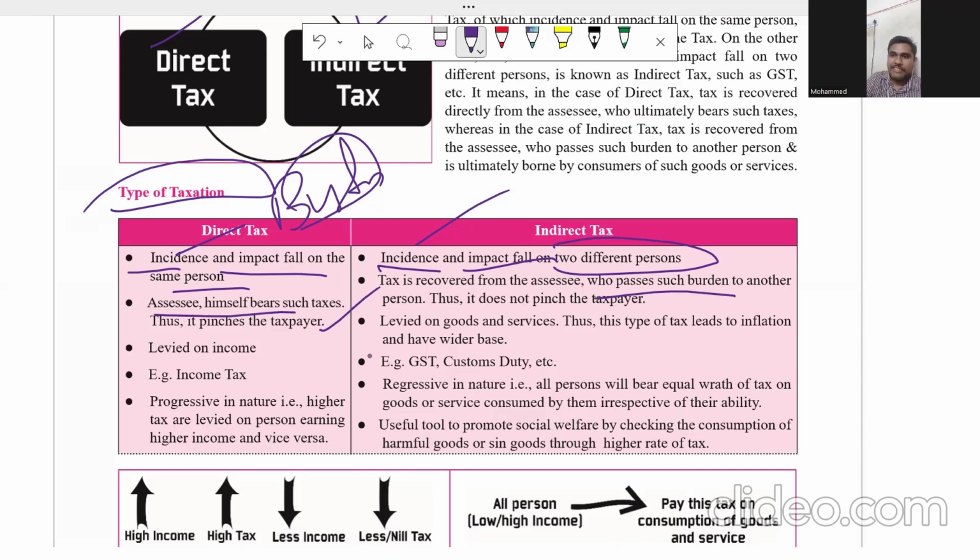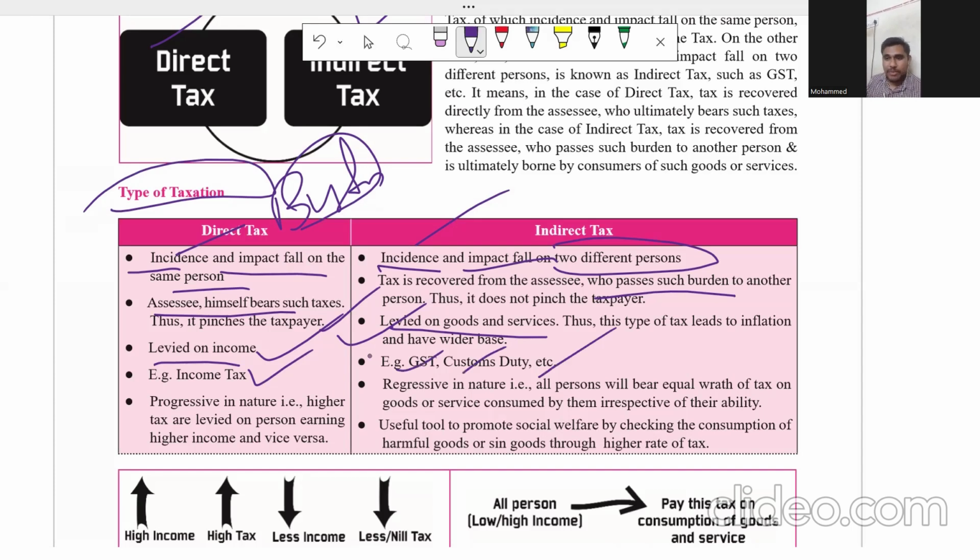Direct tax is levied on income. As I said, income tax is taxable on income. It is not expense tax. It is an income tax. It is taxable on the person. Next one, levied on goods and services. Whereas direct tax is levied on the person, indirect tax is levied on goods and services. For direct tax, the best example is income tax, and one more good example is wealth tax. And for indirect taxes, we have GST, customs, etc.